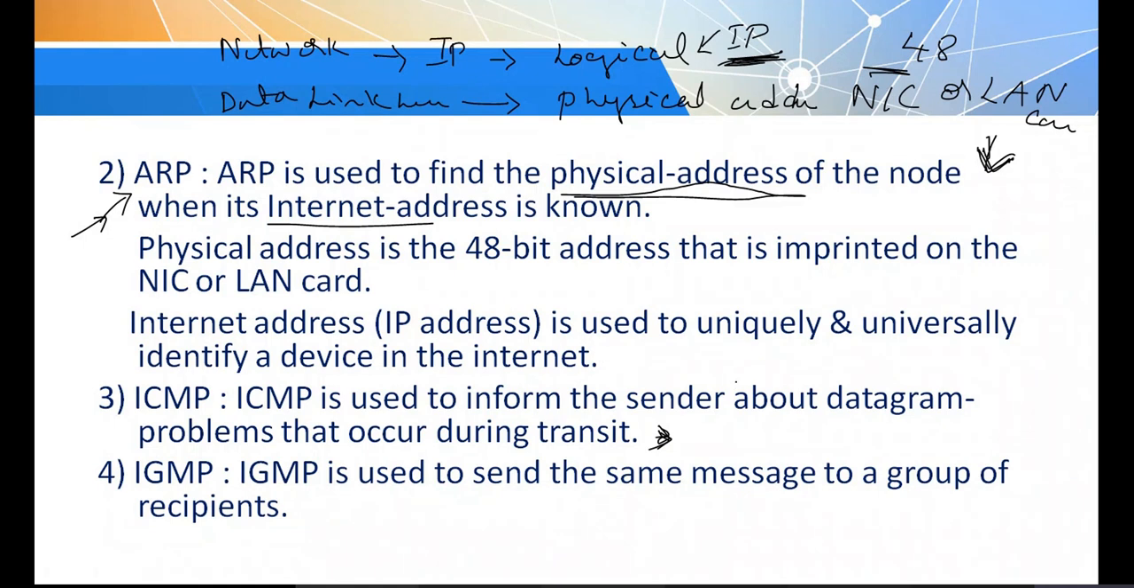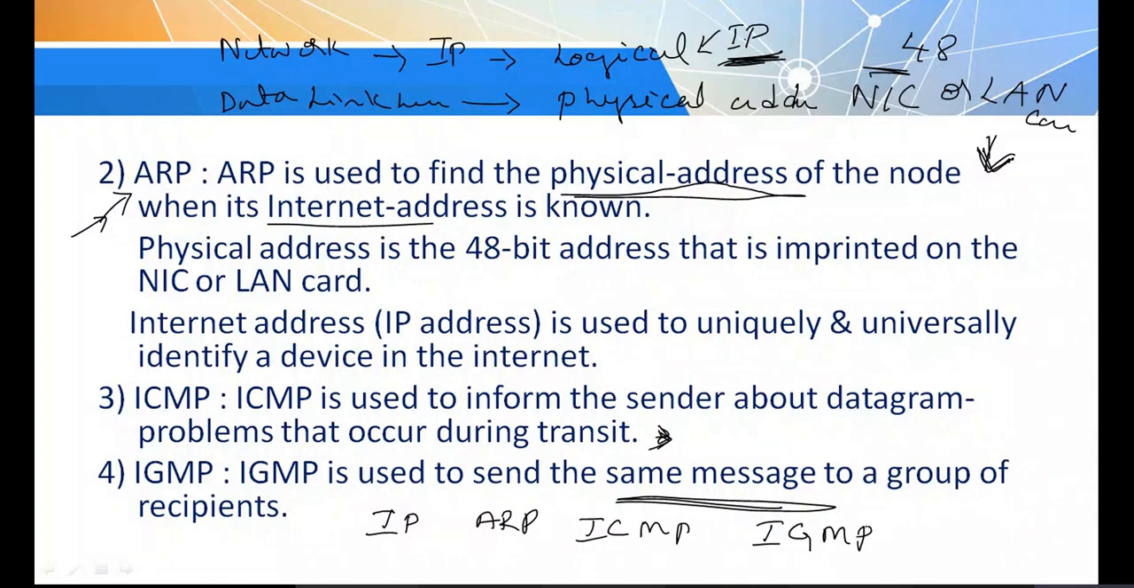Then IGMP, Internet Group Message Protocol. It is used to send the same message to a group of recipients. So this protocol is mainly used for sending a message to a group of recipients. So just remember the different protocols supported at the network layer: IP, the Internet Protocol, then ARP, then ICMP. I have a diagram that tells which protocols each layer supports. So this is about the network layer.